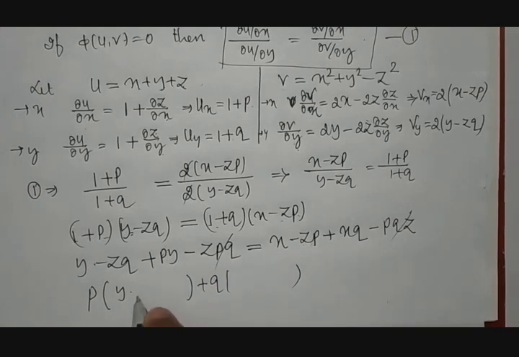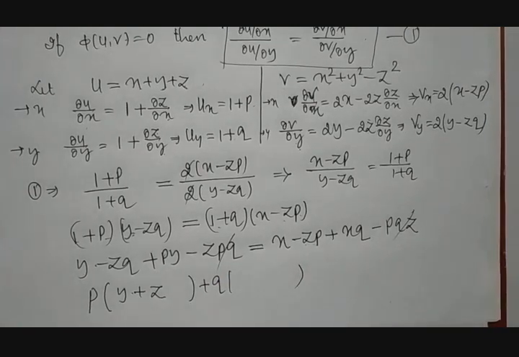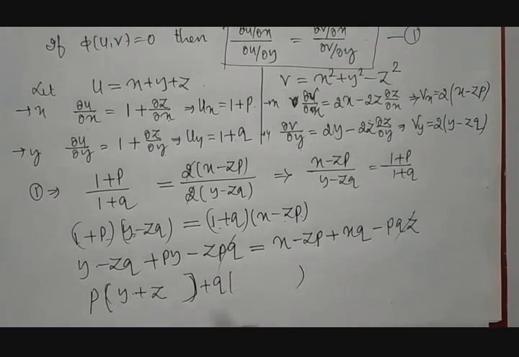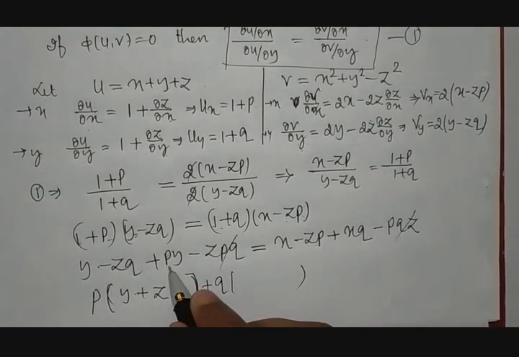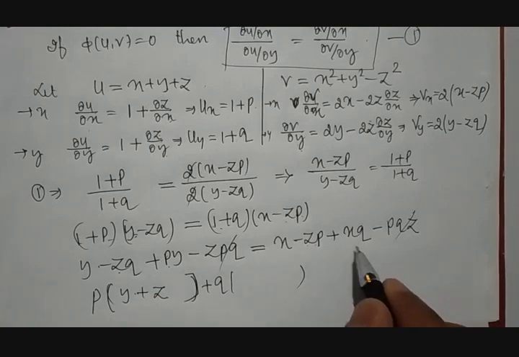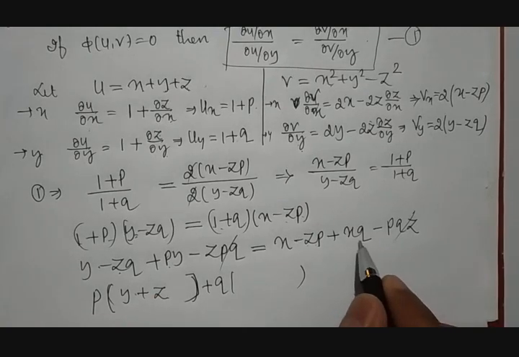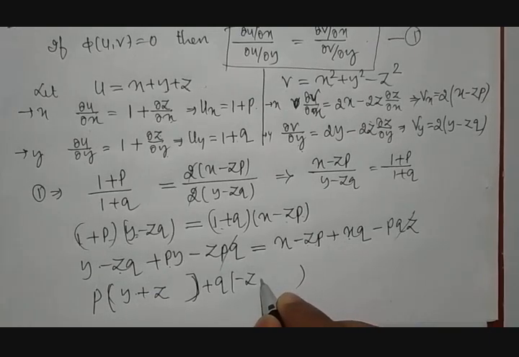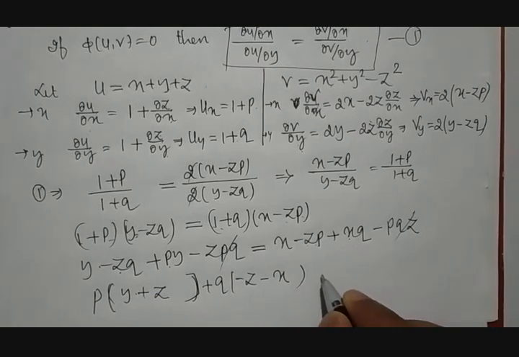Take this minus z to the other end, it becomes plus z. Plus if you take q common, and here q is minus z, and here it is x, so it becomes minus z minus x.